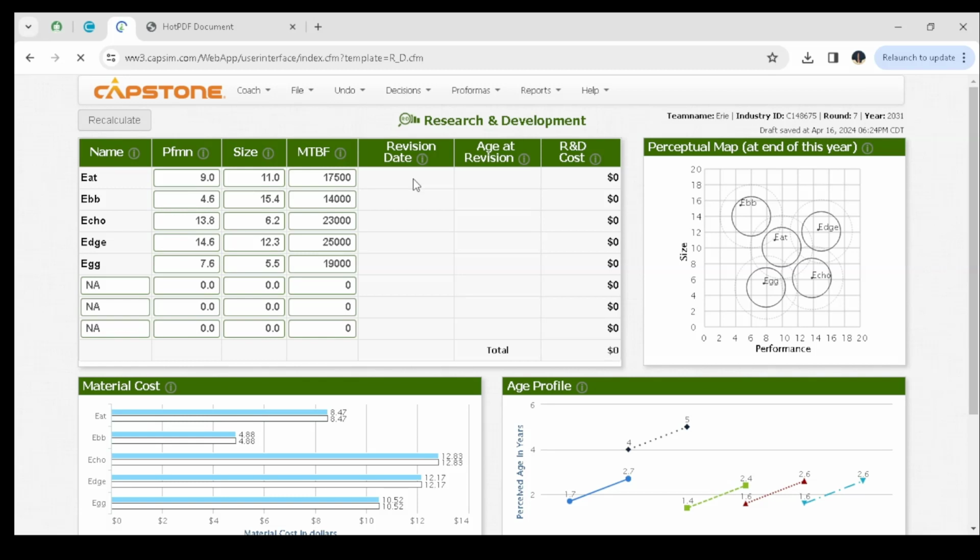So first things first, our company here is Airy, and our products are Eat, Ebb, we have Echo, we have Edge, lastly we have Egg. And remember that each product comes from a different segment. But before that, we shall have to go through the report before we make the decisions for this round.